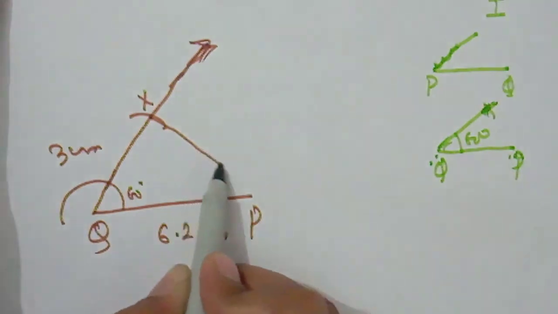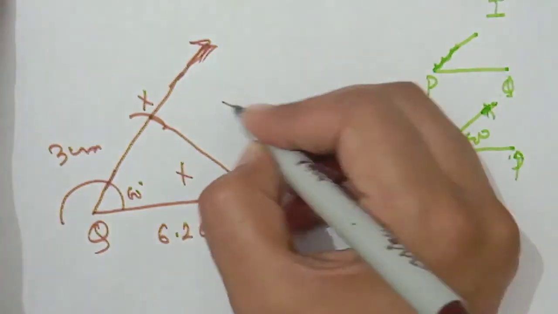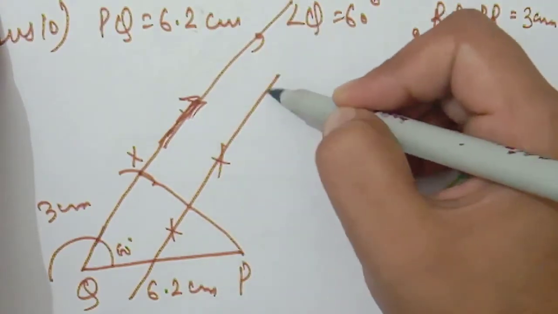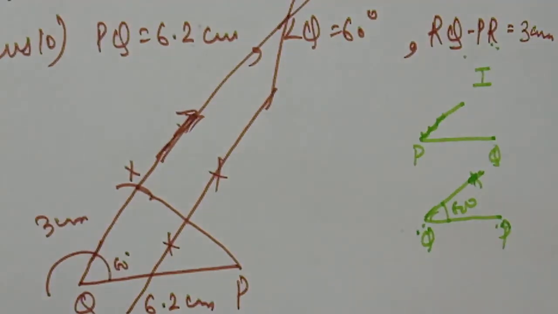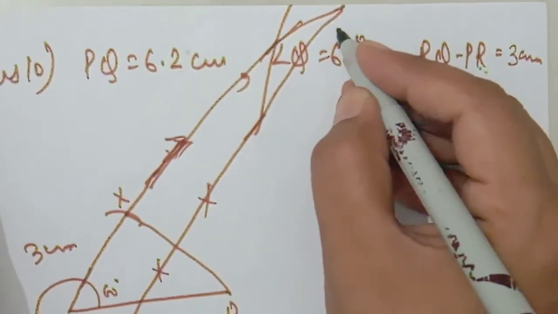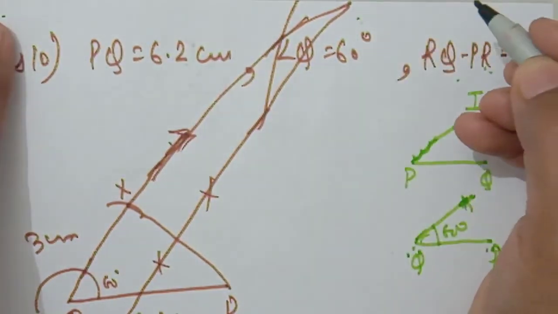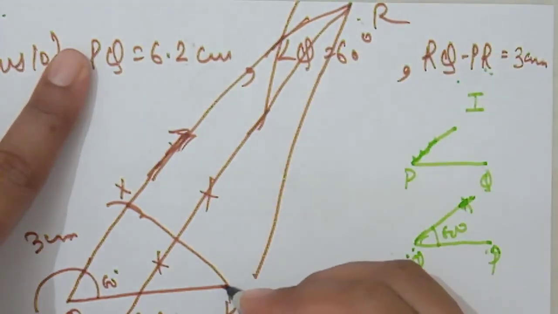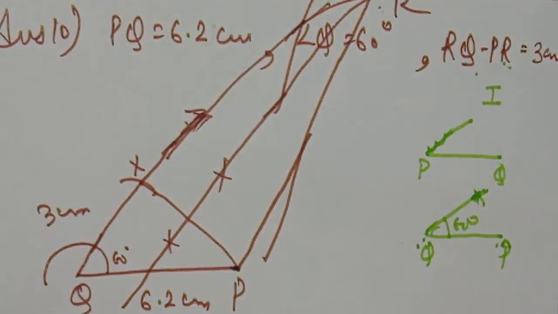Then we will join the second vertex with this point X. Now we will draw the perpendicular bisector of this line, which is like this. When we produce these two lines, they will meet at a point. When you draw with the help of pencil and scale, they will be two straight lines and they will meet at a point which is the required point R, and then we will join R with Q. This is the required triangle.